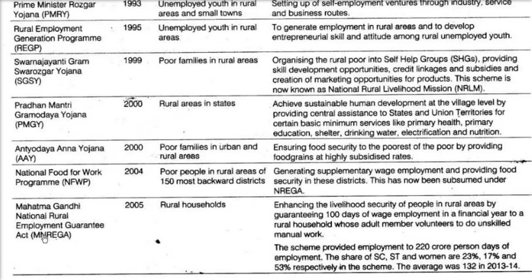Then comes the MNREGA, Mahatma Gandhi National Rural Employment Guarantee Act. This is not a yojana, this is a proper act, in 2005, and it was targeted to rural households. The idea was to enhance the livelihood security of people in rural areas by guaranteeing them 100 days of wage employment in a financial year to a rural household whose adult member volunteers to do unskilled manual work.